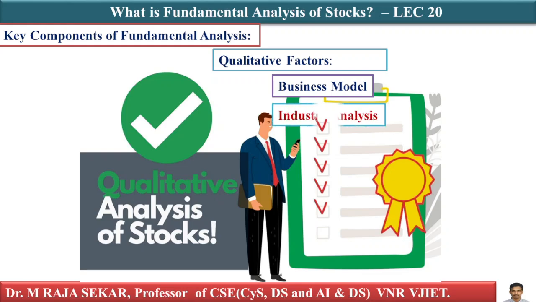Industry analysis: position of the company within its industry. Management: the leadership and decision making capabilities of the company's executives. Business model, industry analysis, and management come under qualitative factors.